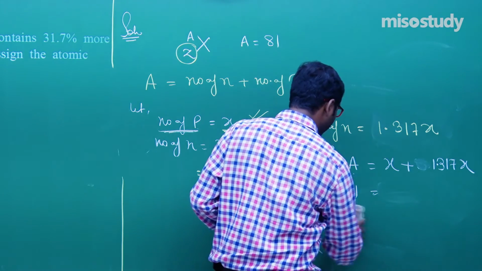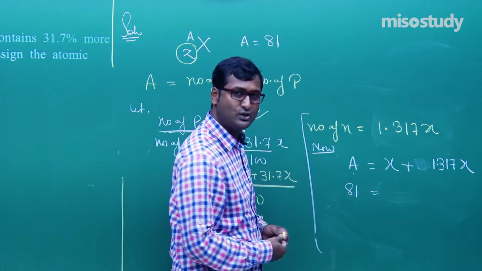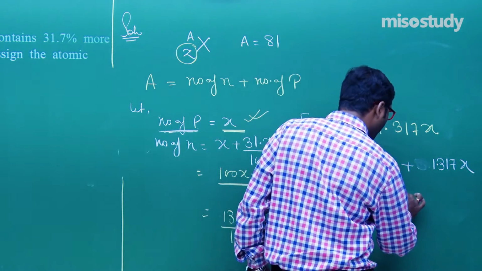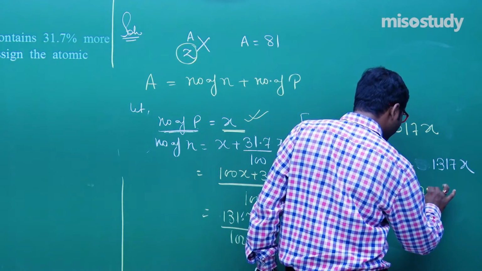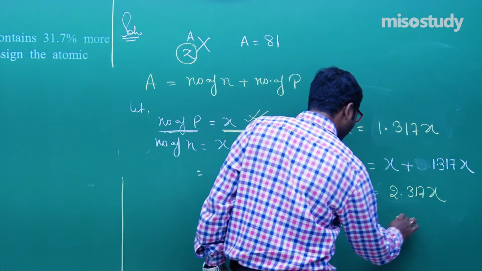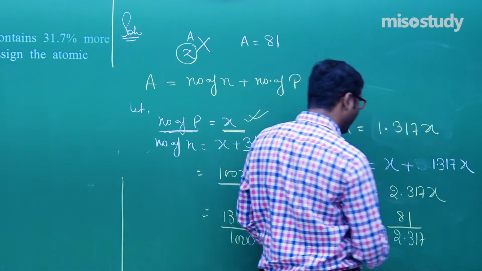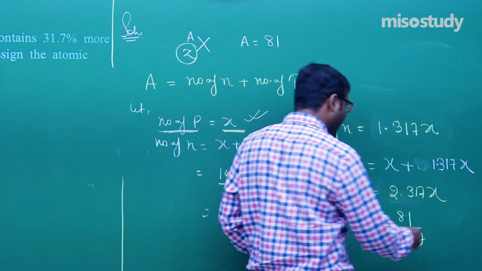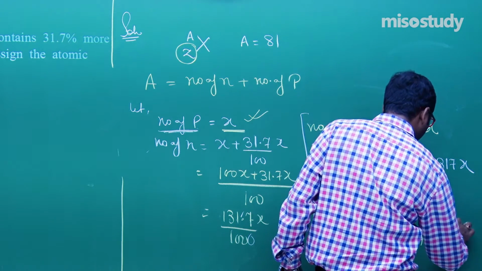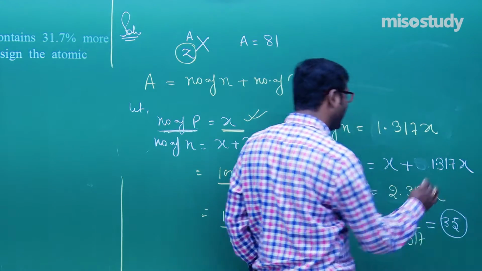There was a mistake; I was searching whether there were any mistakes or not. So 81 equals 2.317x. Now what is x? 81 divided by 2.317. After solving, what do we get? We get x equal to around 35.